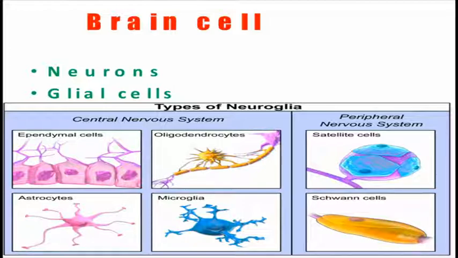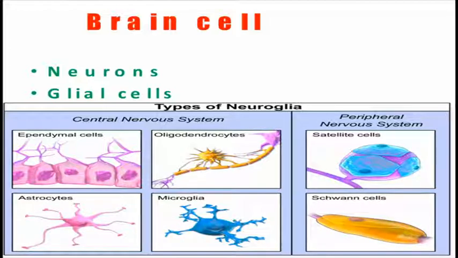The neuron is surrounded by the glial cells, and there is a little difference in their names and functions between the central nervous system and the peripheral nervous system. In the central nervous system we find ependymal cells, oligodendrocytes, astrocytes, and microglial cells.